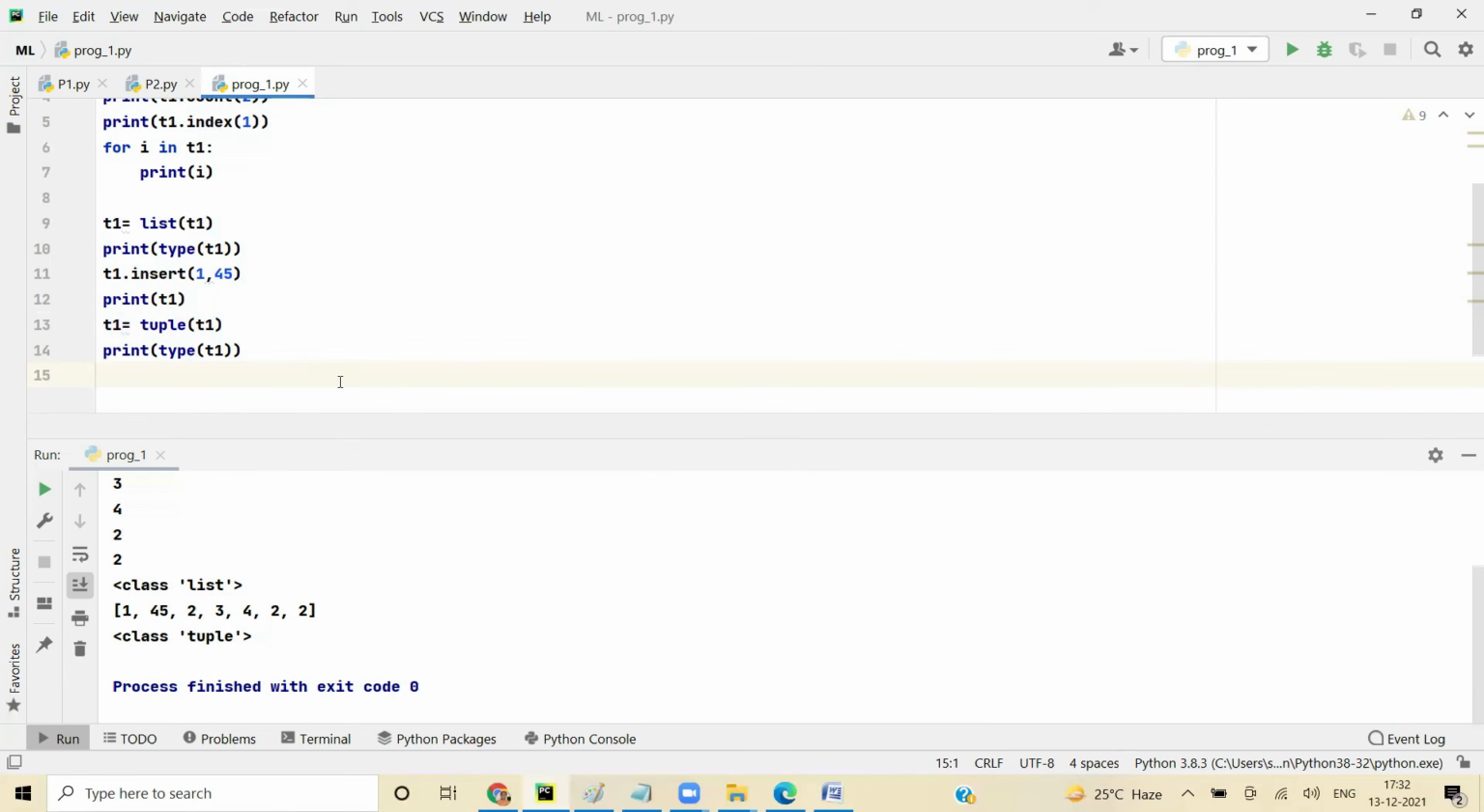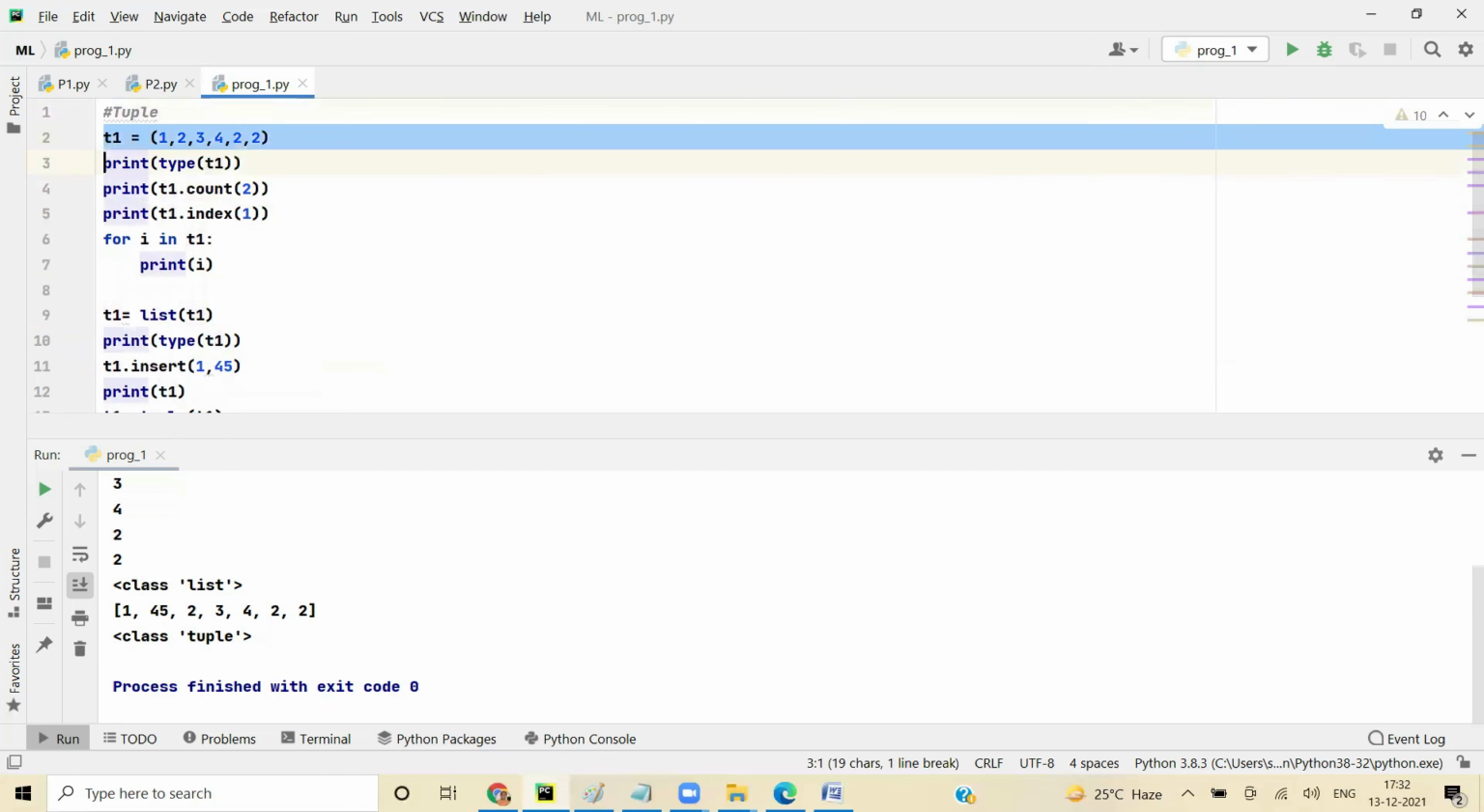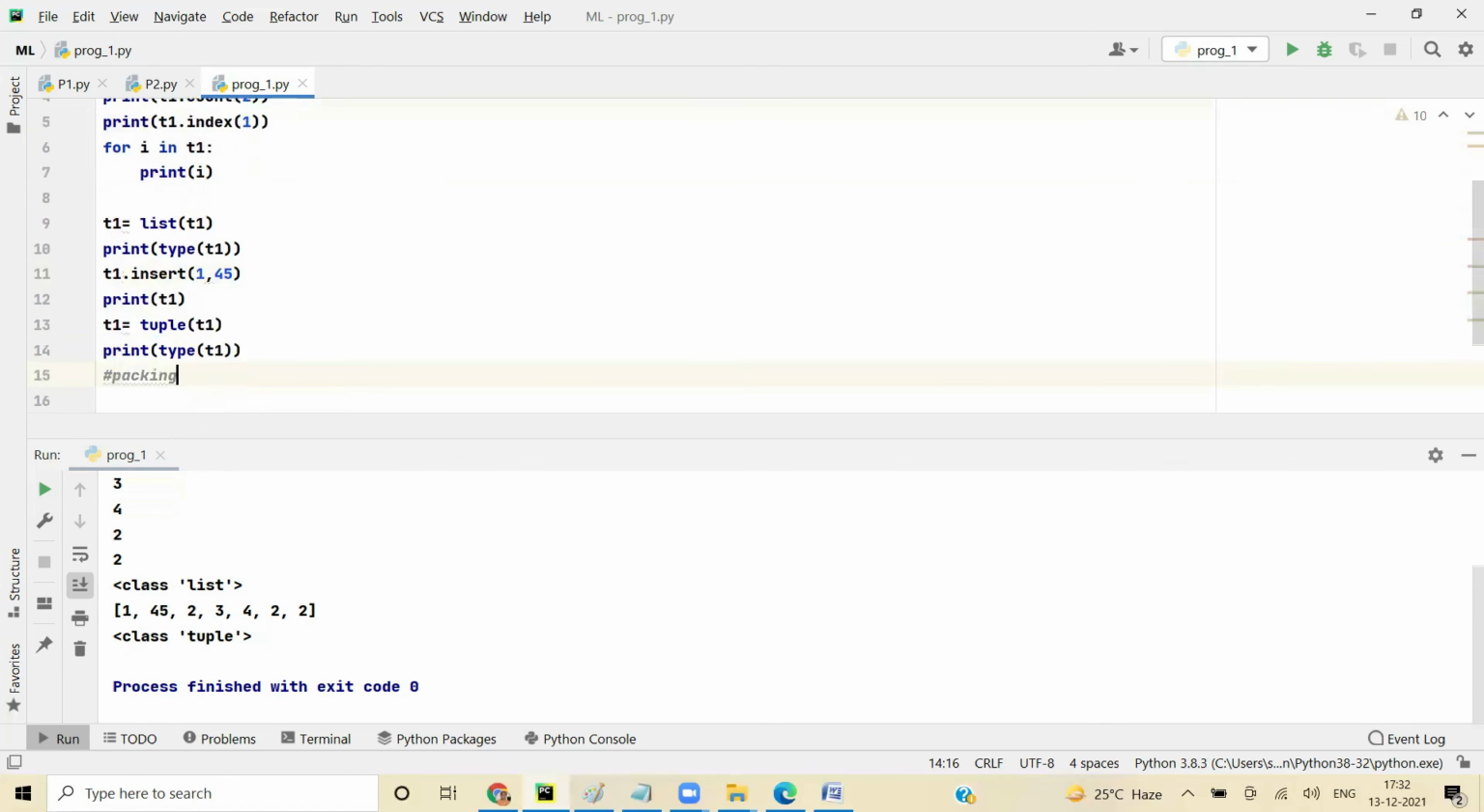Tuple, my last concept is called packing and unpacking. Packing means you are putting multiple values into one, which we have been doing. In a way, this is an example of packing. You have multiple values added in one variable called T1. Now, if you want to separate it, say some function is returning a tuple value.